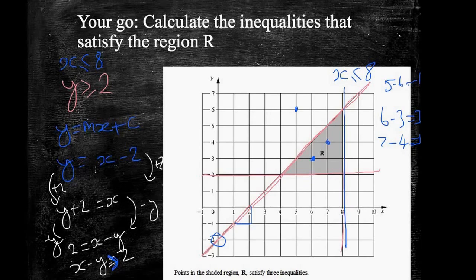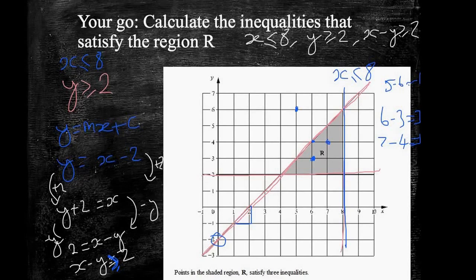Let's pick one point on the line just to see. Let's pick 6, 4. 6 minus 4 is in fact 2. So this has to be greater than or equal to. So the final answers that you were looking for are as follows, and I will do them up here. You've got x less than or equal to 8. You've got y greater than or equal to 2. And finally, x minus y greater than or equal to 2.